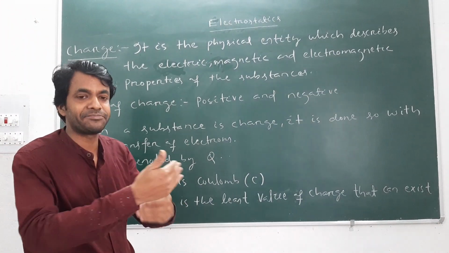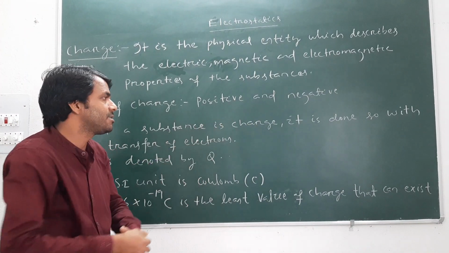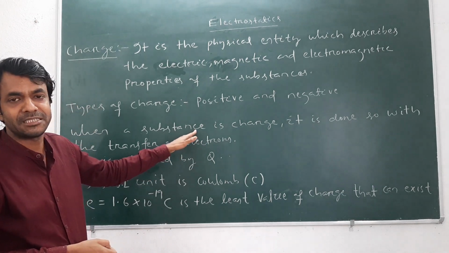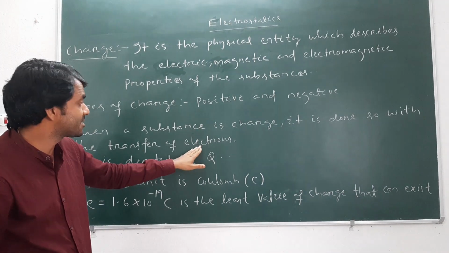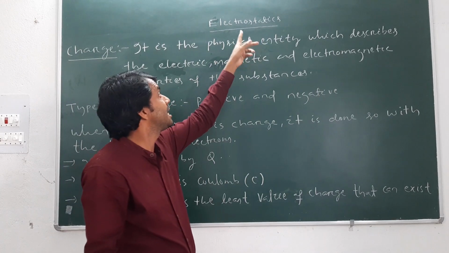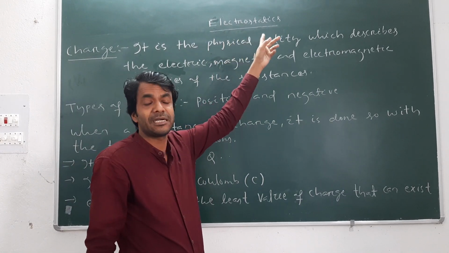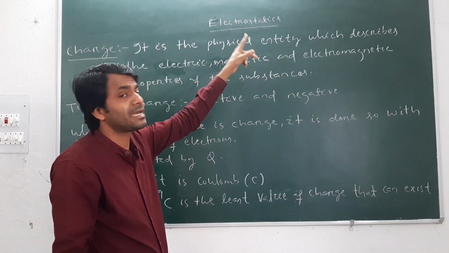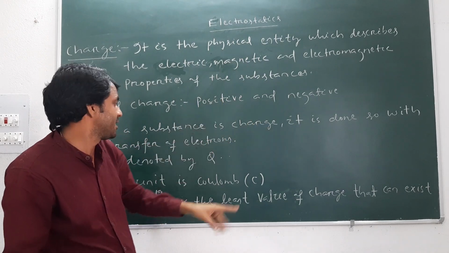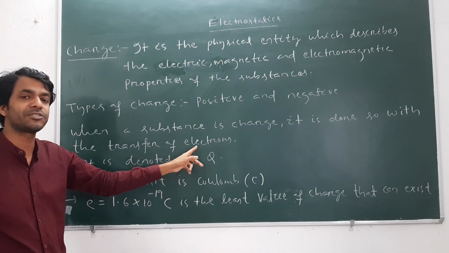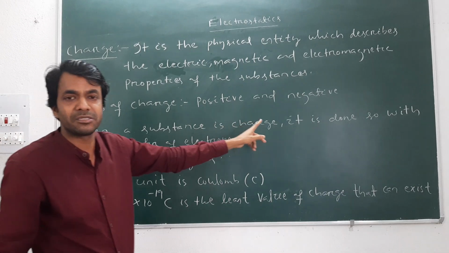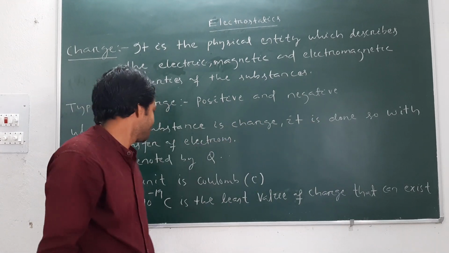If it transfers electrons from one point to another, then the body or substance is said to be charged. Initially I told you that electrostatics means electro plus statics, electron plus at rest. Therefore, the transfer of electrons means that the body or the substance is said to be charged.